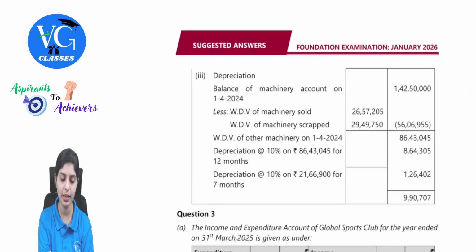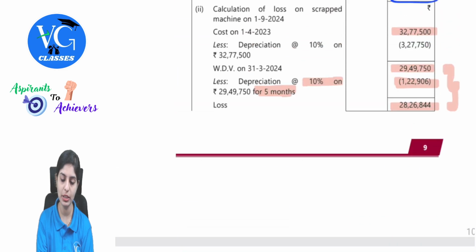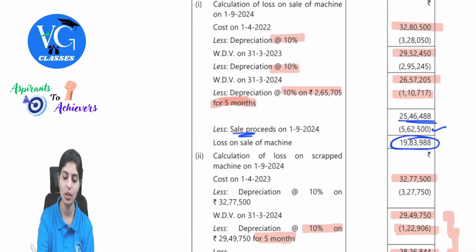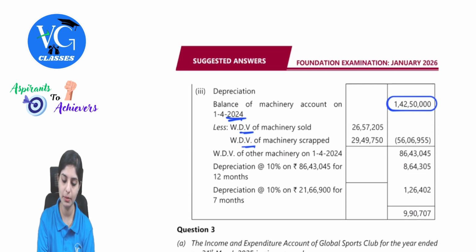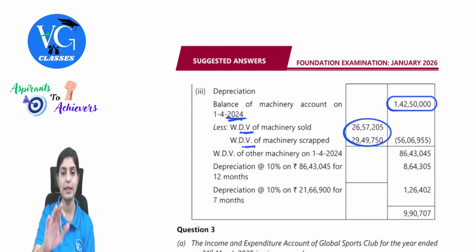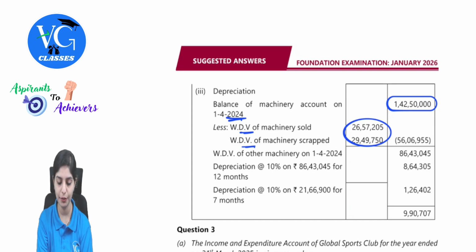See, balance of machinery account on 1st April 24. How do we calculate? First, take the total value of asset given, and then consider the WDV of machineries being sold, being scrapped. We can use these working notes and consider these values. C1 is 26 lakh 57,205, and then there is another WDV 29,49,750. So these two are being taken care of here. This is not present in the business, so we have to reduce this. So total 56 lakh 6,955. The remaining machinery worth is